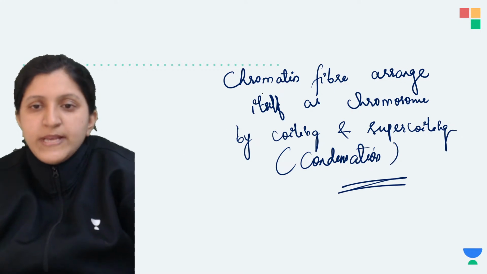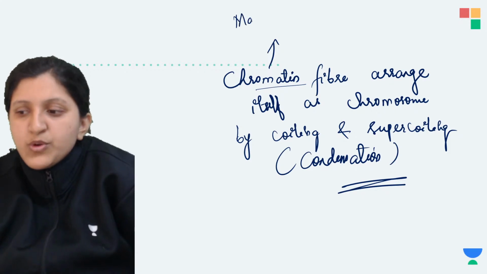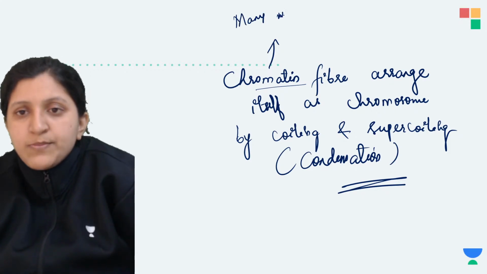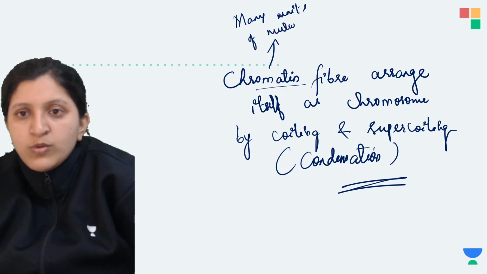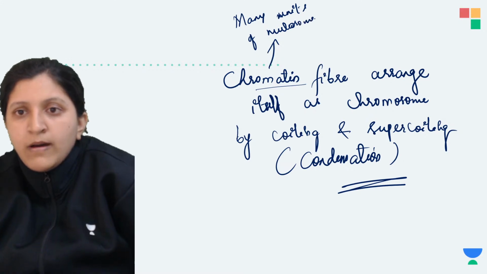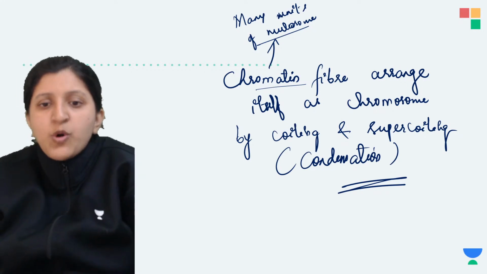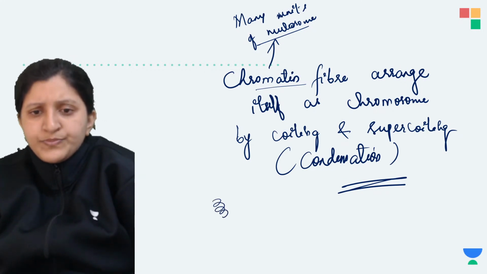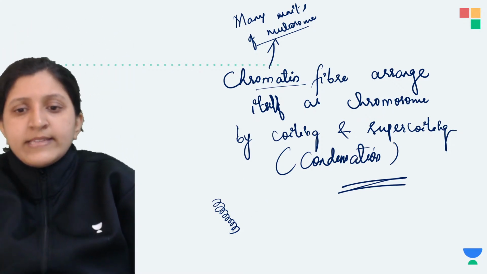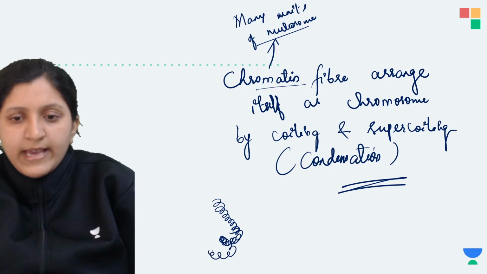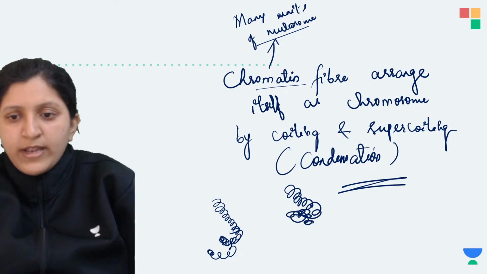The chromatin fiber has many units of nucleosome, and these many units of nucleosome are coiling and supercoiling. So what is coiling and supercoiling? This we call coiling, and then you can see there is supercoiling.